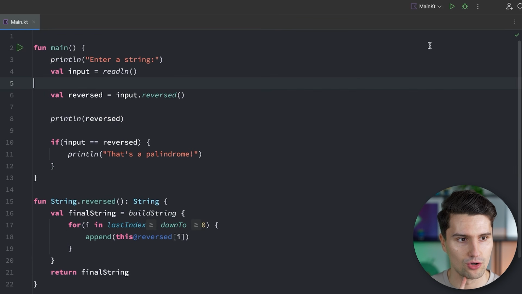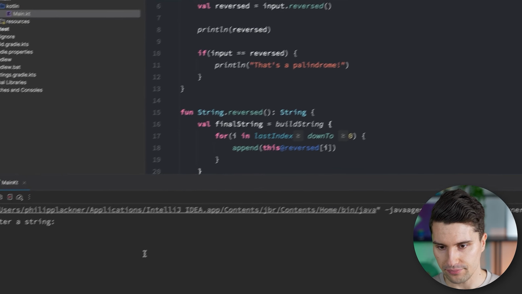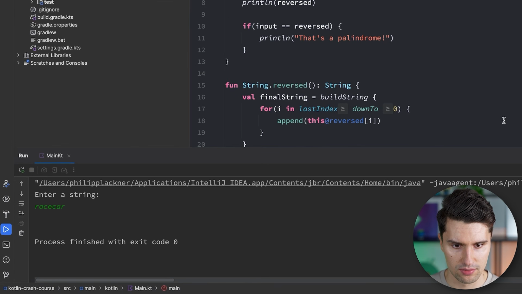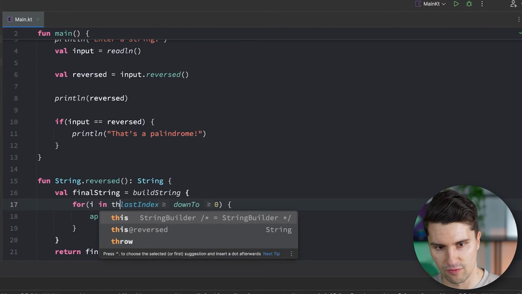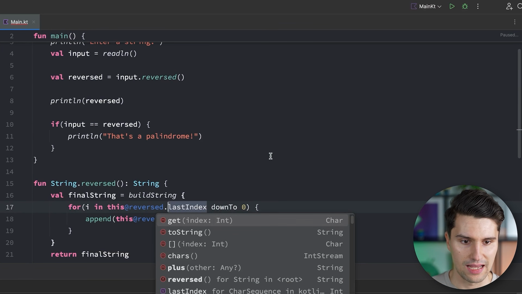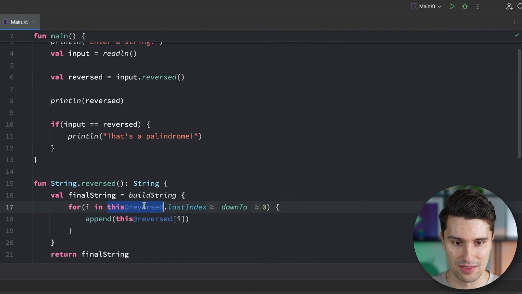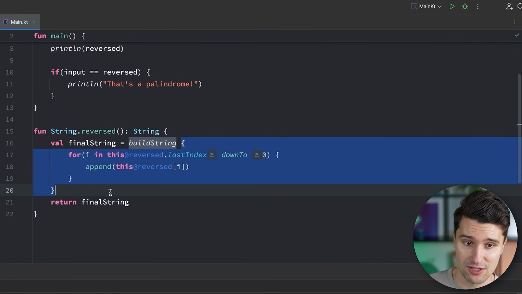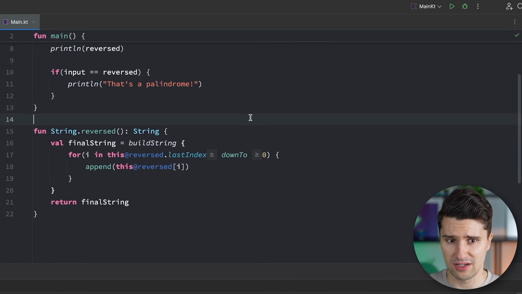But if we now run this again and type race car, we again get an empty output. Because we also need to do this for the last index. Because otherwise, this that is implicitly added again refers to the context of this build string function. Sorry for that. If that is a bit confusing right now, it will make more sense later on when we